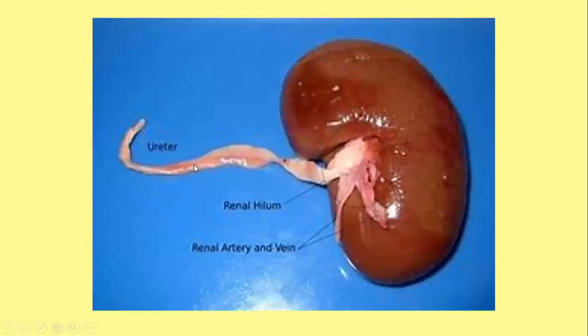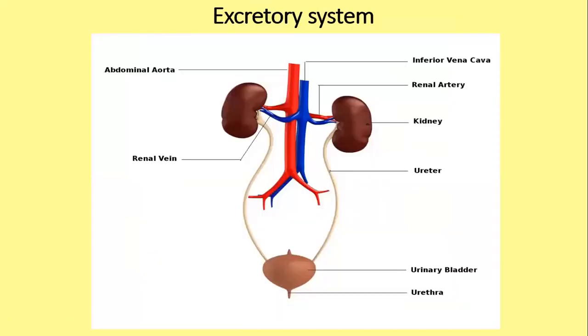Now look at the bladder. Now the urinary bladder is a balloon-like organ and it has elastic walls. So the function of the urinary bladder is to store the urine produced in the kidneys and it's brought down by the ureters.